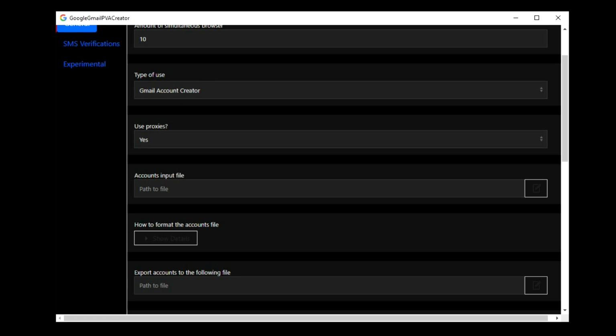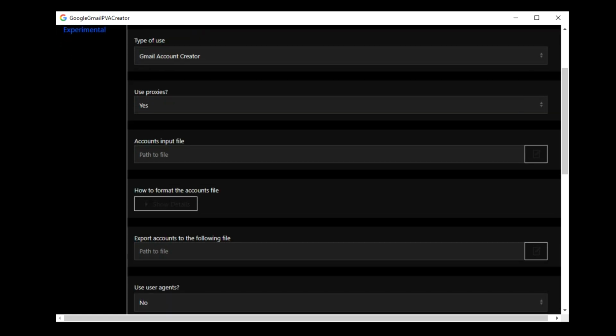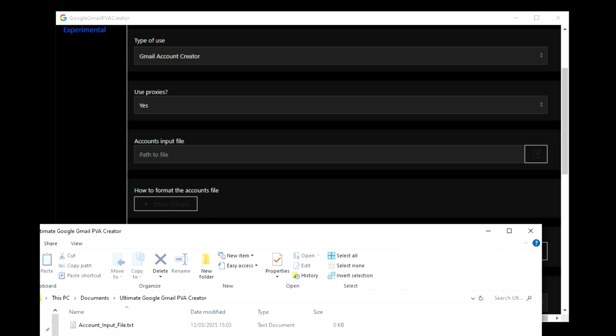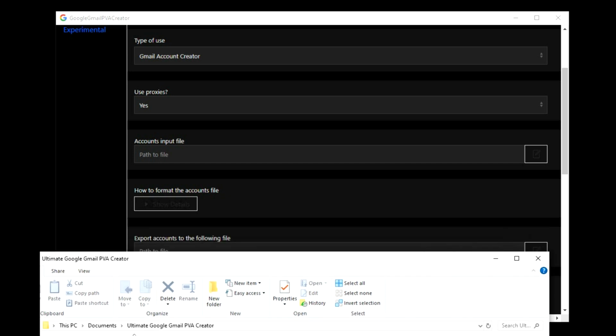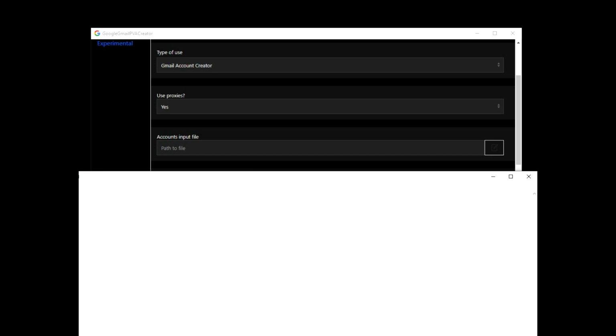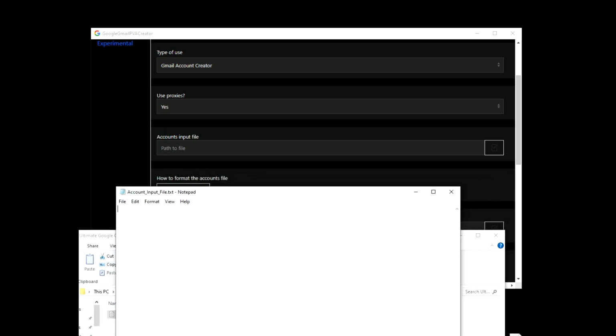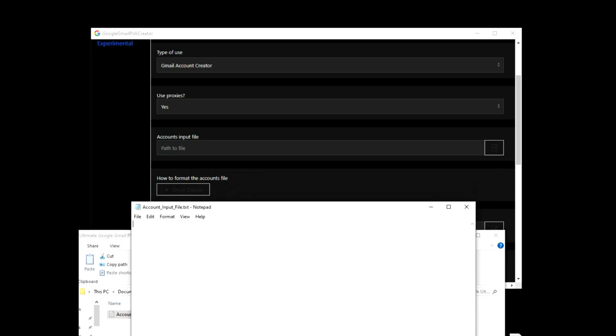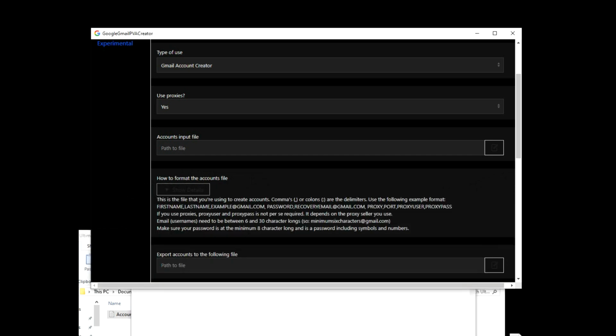So, also mentioning proxies here, in the account's input file. This is where it gets interesting. This is going to be the path to the account's input file. Now, I've already opened a document here with the account's input file. What this means is that you're going to create your account's input file here. It speaks for itself. I'm going to try to explain it as best as I possibly can, and if you need any help, there's also this part.